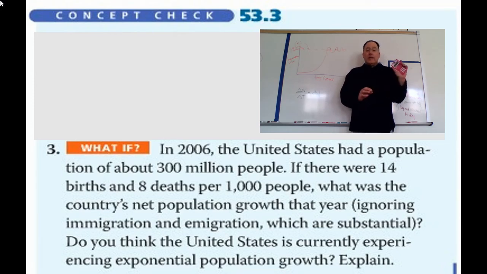That's 0.014. And then 8 deaths per 1,000 is going to be 0.008. So if I subtract 0.008 from 0.014, just the births and the deaths per 1,000 people, I get 0.006. So basically the growth rate is 0.006 per 1,000 people per year in 2006.